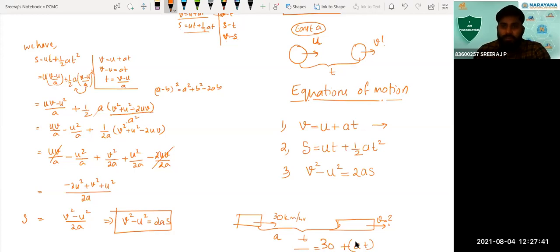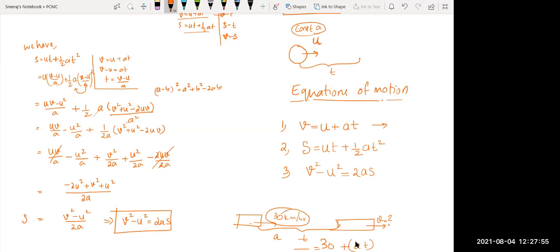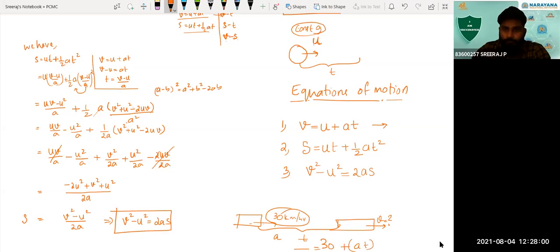The second equation, what it is giving you, in the same case, you have this car which was moving with initial velocity like 30 kilometer per hour. Hold on a second. Can you explain the first one now? Which one? The first one. Yes, sir, you just said something before.